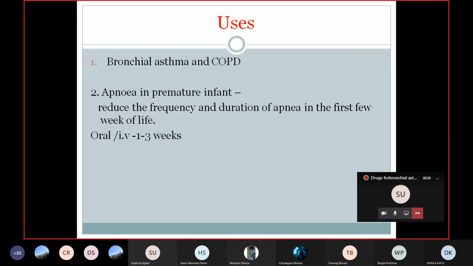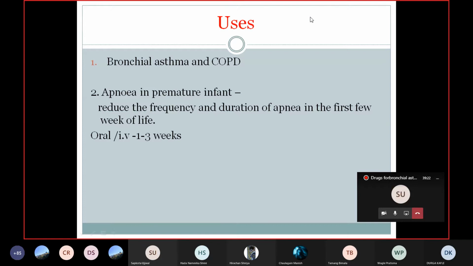Okay, apnea means a temporary cessation of breathing in premature infants, especially during sleeping time. Because of the premature birth of these infants, the lungs are not properly matured. In that condition, infants may suffer from apnea during sleeping.